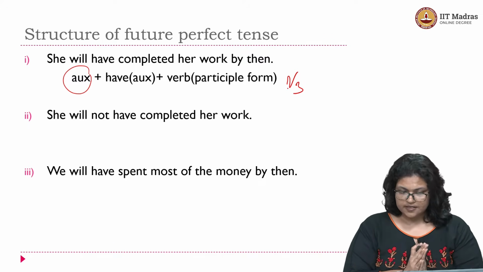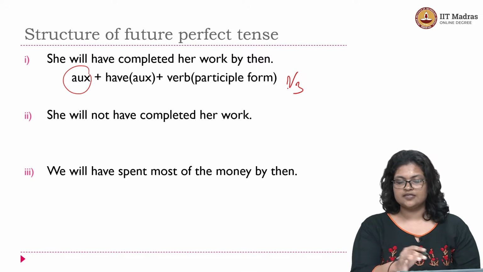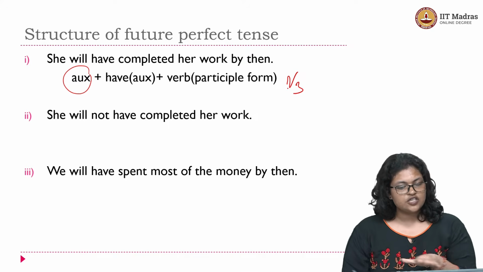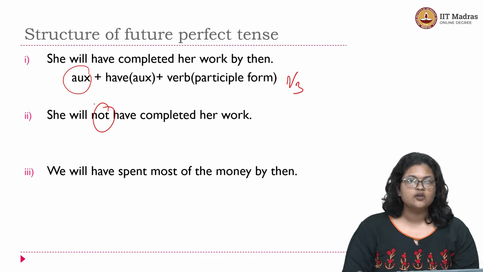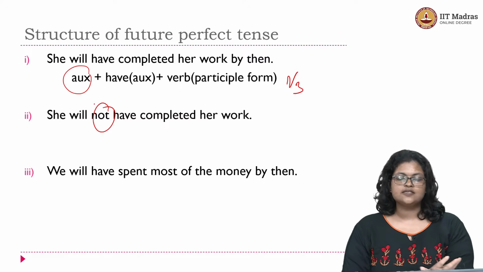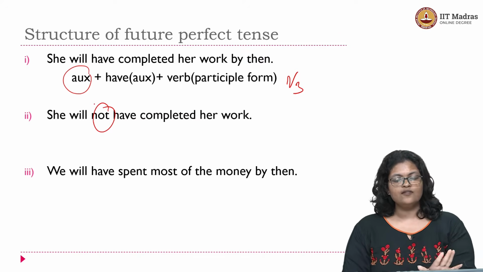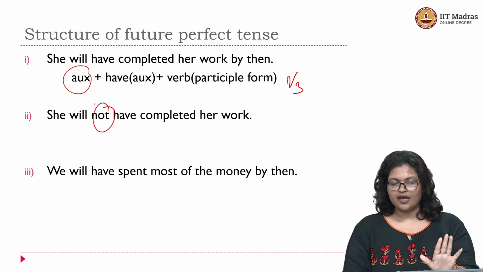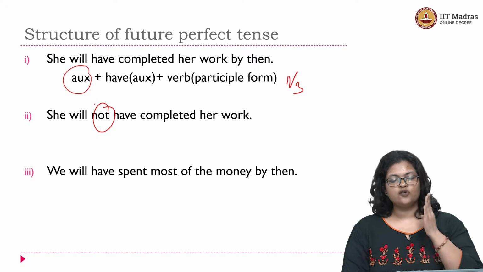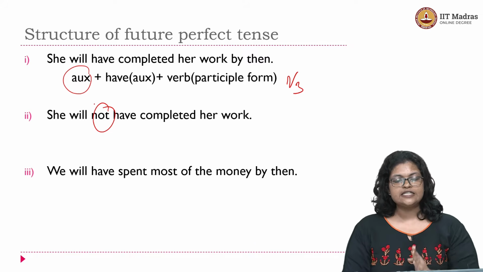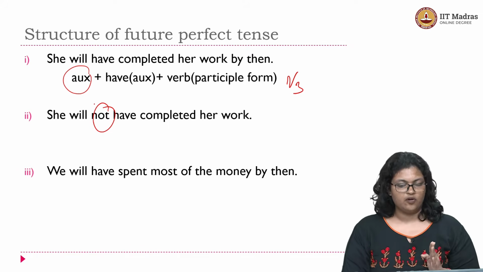Look at the other two sentences. She will not have completed her work. This is a negative sentence. So there is no change to the structure of the sentence except for the fact that you have added the negation marker not here. Okay, but besides that there is no change. It is still will have completed. Look at it closely. You have the tense forming auxiliary will, followed by the auxiliary have, followed by your main verb complete in its participle form, right?